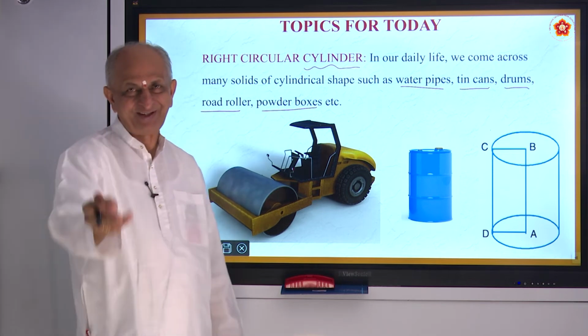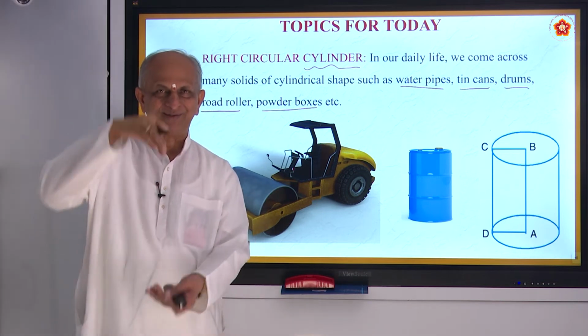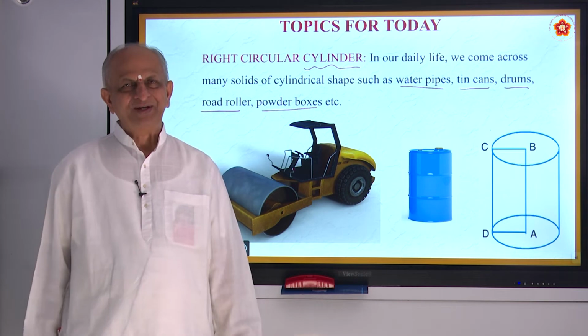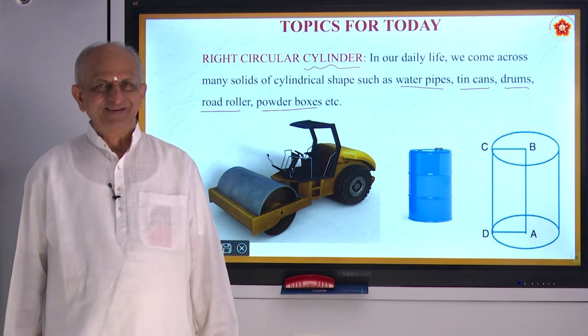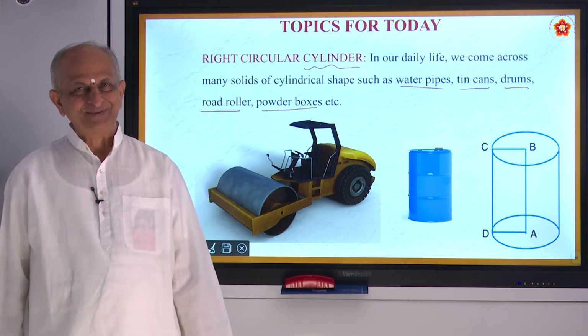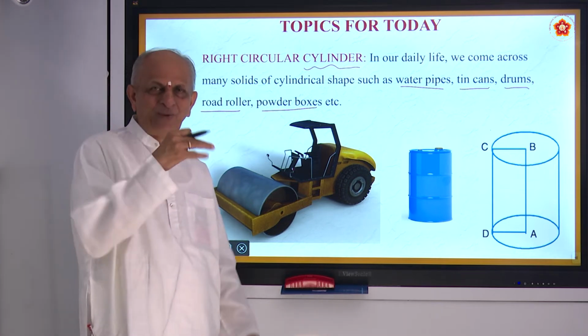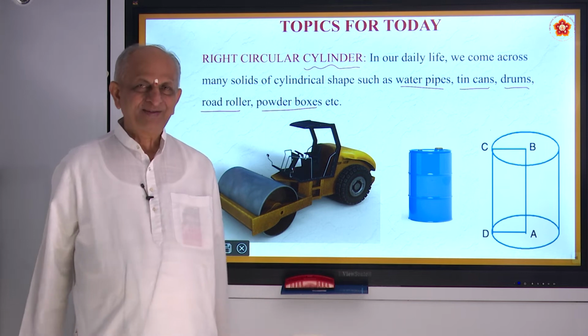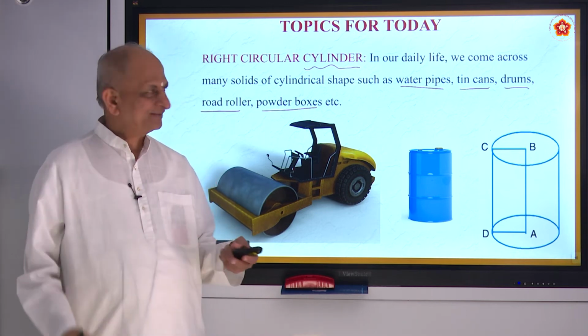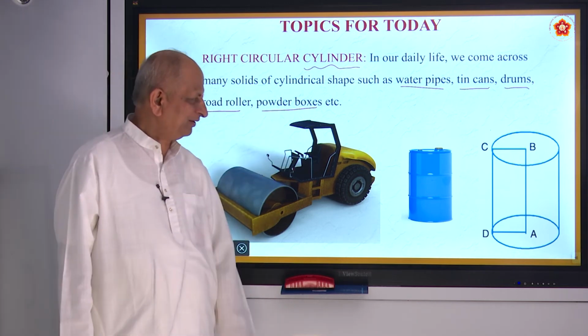Girls know very well, powder boxes, is it not? Baby Johnson. So a powder box will be cylinder in shape. Can you think of anything else? These are only a few examples we told.